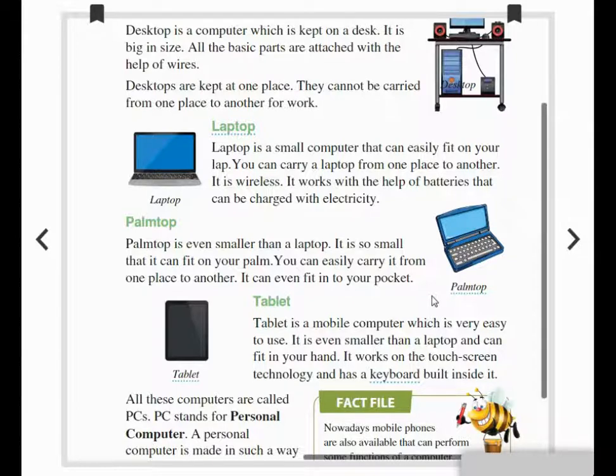Next, let's see the tablet. This tablet is nothing but a mobile computer which is very easy to use. It is even smaller than a laptop and bigger than a palm top. It fits in your hand. It works on touch screen technology, and also it has a keyboard built inside it.